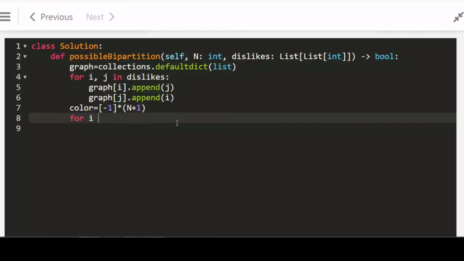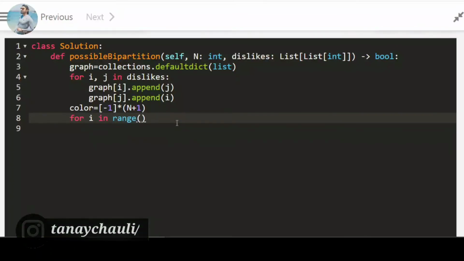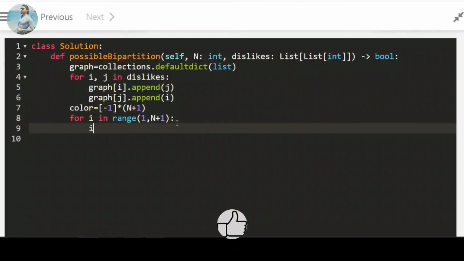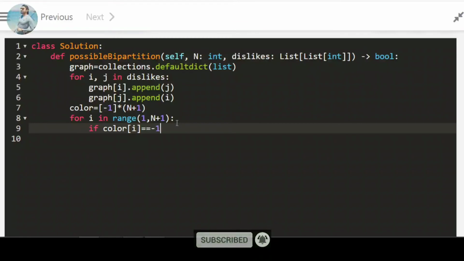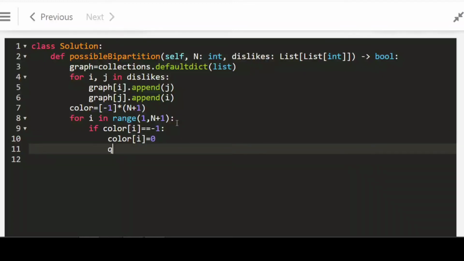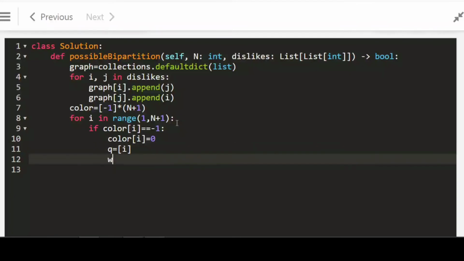So now I will iterate over this color list from 1 to n plus 1, and if color[i] equals -1, meaning it was not visited, then we will mark it as 0, and inside this queue we put this index.